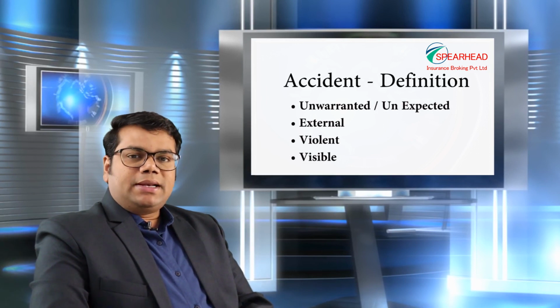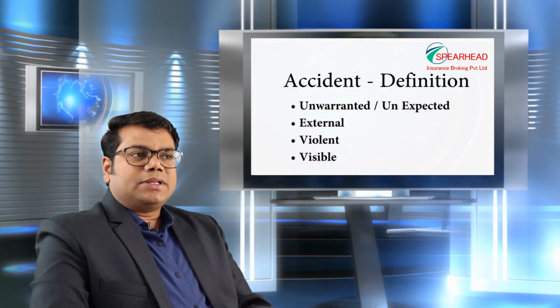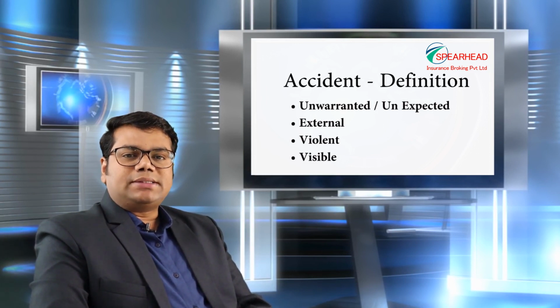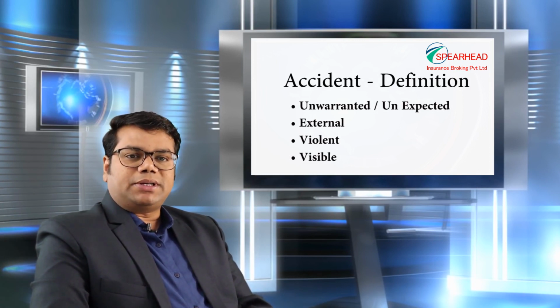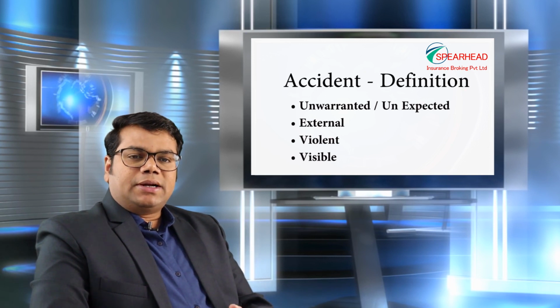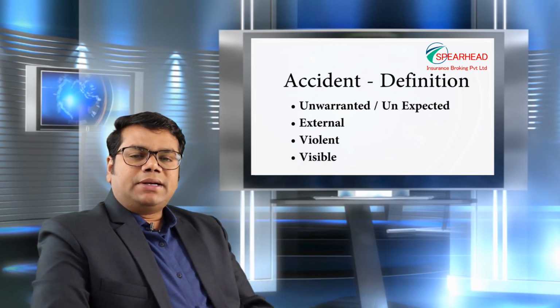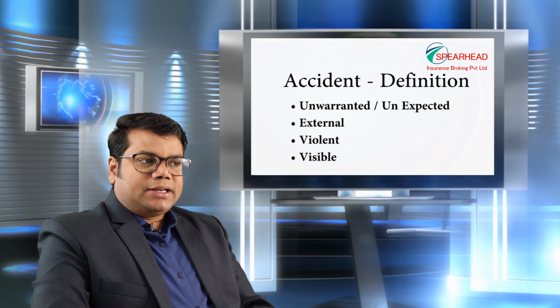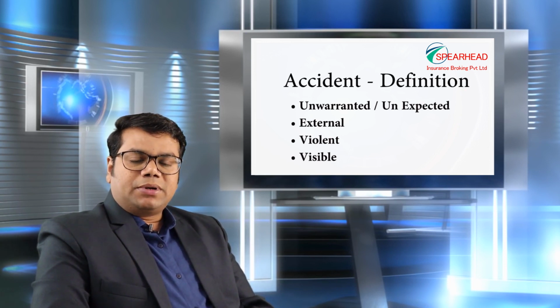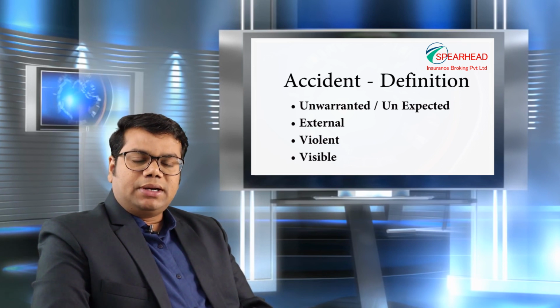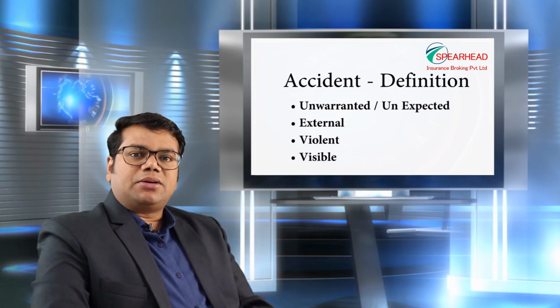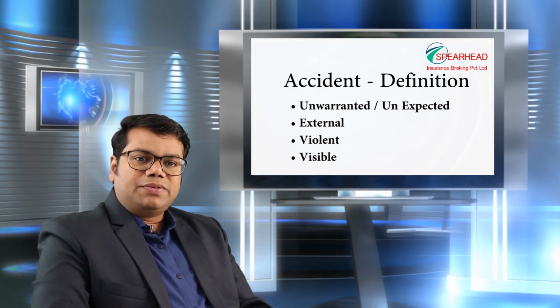So, to understand accident insurance, we need to first understand what an accident means, the definition of an accident per se from an insurance perspective. Here there is a checklist of 4 items that need to be complied with to term it as an accident. These 4 are: the cause should be unwarranted, the cause should be external, the cause should be violent, and the cause should be visible.